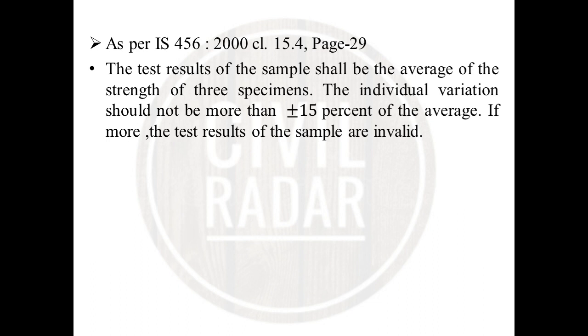If the test results are 20, 24 and 26, the average is around 23, and plus or minus 50% of 23 individual variation is allowed.